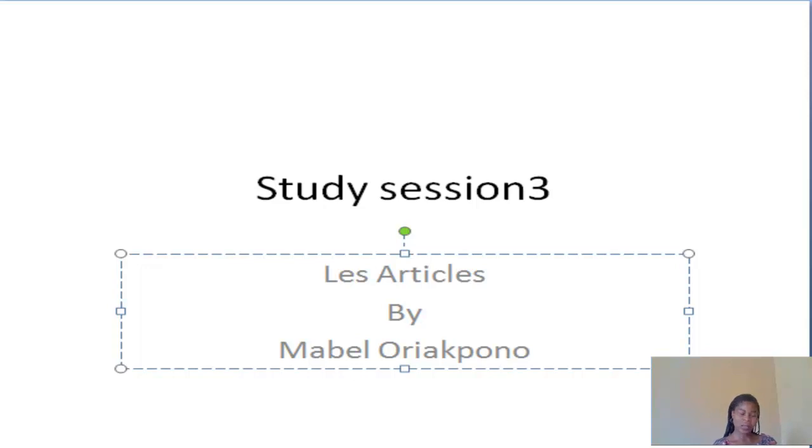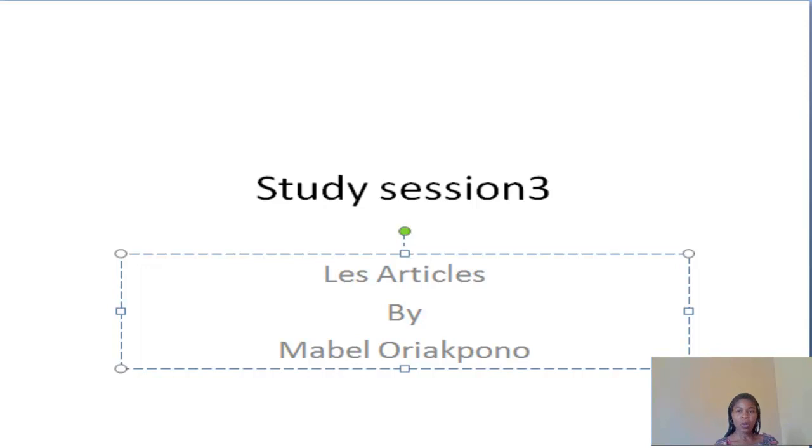Un calendrier, un sac, un homme, un garçon, un livre, un chapeau, un magasin, un panier, un avion, un bébé, un lit, un cahier, un pantalon, un bureau, un bâtiment. These are examples of nouns that are masculine in French.